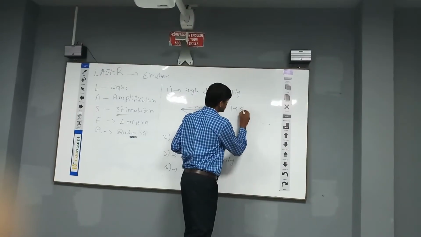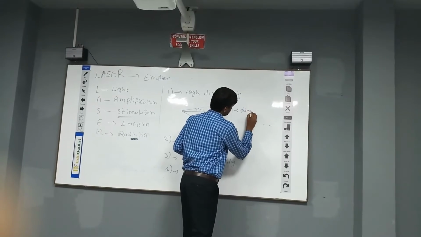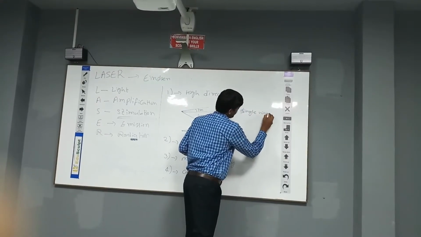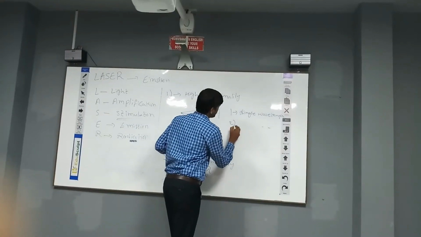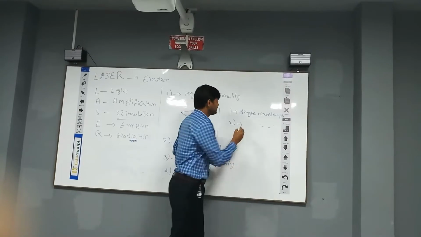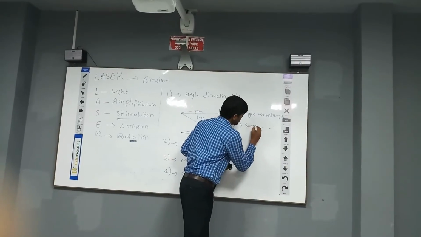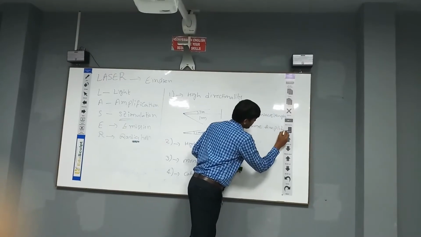The next property is that the light waves have the same amplitude.